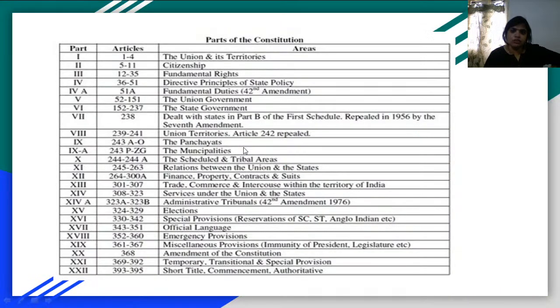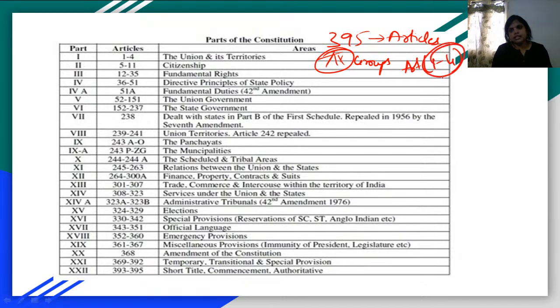Now, in this Indian Constitution we have 395 articles, and these 395 articles are like do's and don'ts. These 395 articles are divided into groups. Let's suppose Articles 1 to 4, meaning 4 articles, are a group.